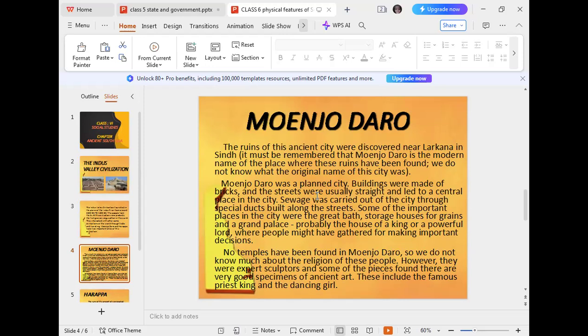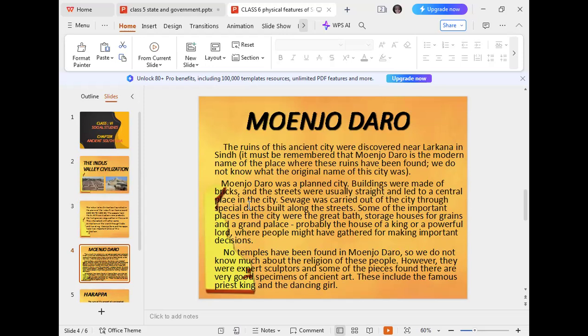As I told you, buildings were made of bricks, and the streets were usually straight and led to a central place in the city. Even today in the modern world, as we call this era, very few cities are planned cities.